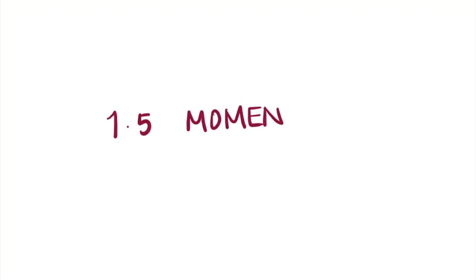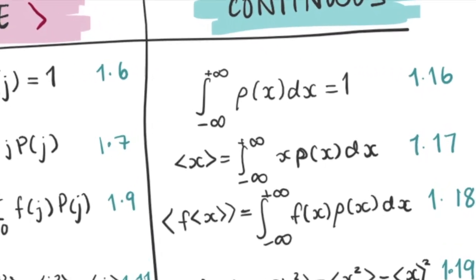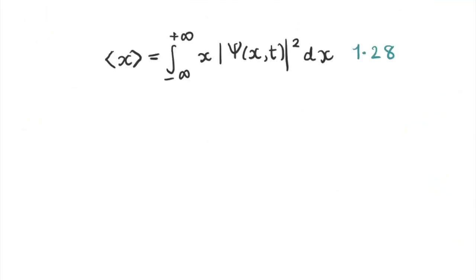Hey board physicists. 1.5 Momentum. As we saw in equation 1.17, for a particle in state psi, the expectation value of x is given by this equation. What is this expectation value?